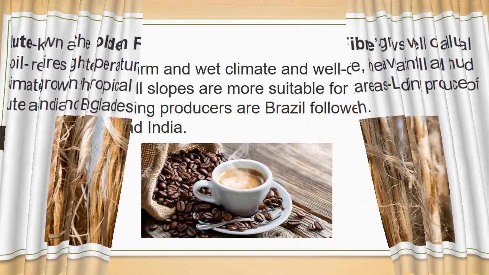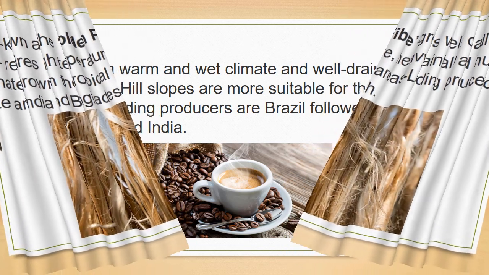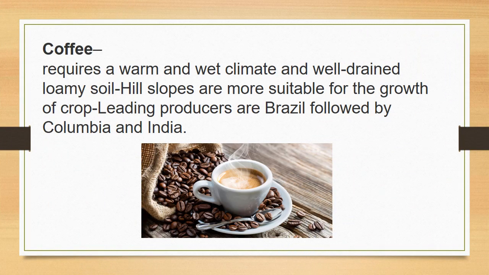Next, coffee. Coffee requires a warm and wet climate. Well drained loamy soil is good for coffee cultivation, and hill slopes are more suitable for the growth of the crop. Leading producers are Brazil, followed by Colombia and then India. So coffee needs warm and wet climate.